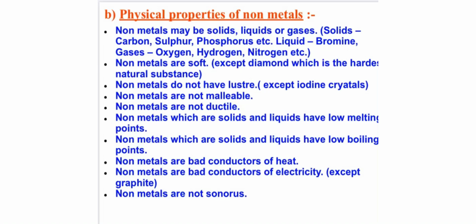Next is physical properties of non-metals. Non-metals are generally in solid, liquid or gaseous state. Non-metals are soft, but there is an exception, diamond. Diamond is made up of a non-metal, carbon, and diamond is the hardest substance in nature. Non-metals do not have luster, meaning they do not have a shining surface, but iodine crystals have a shining surface, so it is an exception in this case.